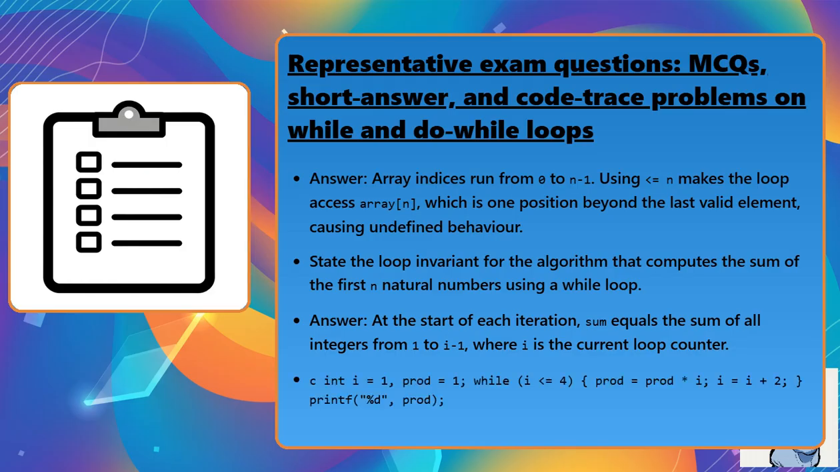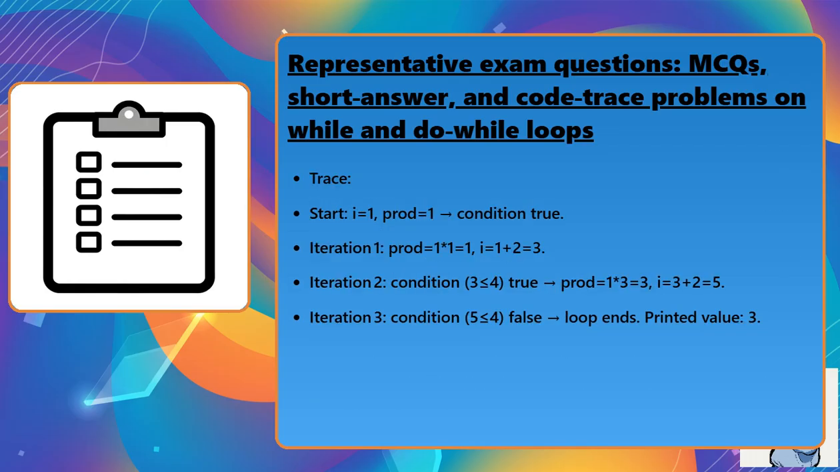Integer i = 1, prod = 1. While i <= 4, multiply prod by i and assign back to prod, then add 2 to i. After the loop, print prod as a decimal integer. Trace: start with i = 1, prod = 1, condition is true. First iteration, prod becomes 1 times 1 equals 1, i becomes 1 plus 2 equals 3. Second iteration, condition 3 <= 4 is true, prod becomes 1 times 3 equals 3, i becomes 3 plus 2 equals 5. Third iteration, condition 5 <= 4 is false, loop ends, printed value is 3.